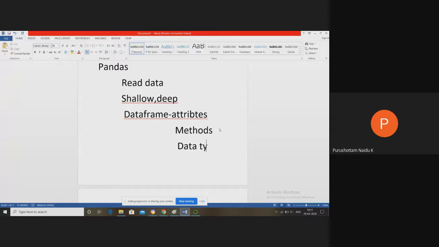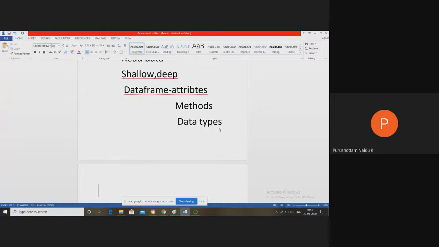What different data types do we use in Pandas? Numerical type of data and categorical type of data. Numerical data may be integer data or float data. Categorical data may be categorical or object type data. We also discussed the difference between categorical and object, and the difference between integer and float. The next important concept is how to pre-process the data.